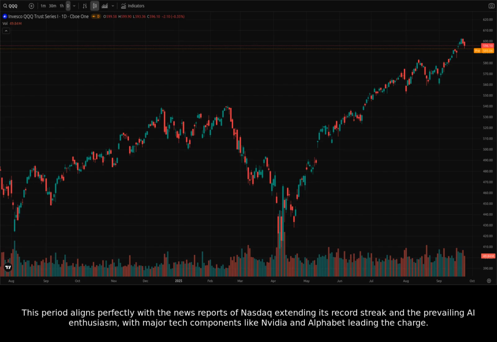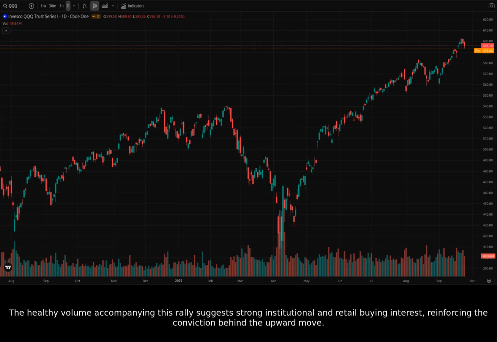This period aligns perfectly with the news reports of Nasdaq extending its record streak and the prevailing AI enthusiasm, with major tech components like Nvidia and Alphabet leading the charge. The healthy volume accompanying this rally suggests strong institutional and retail buying interest, reinforcing the conviction behind the upward move.